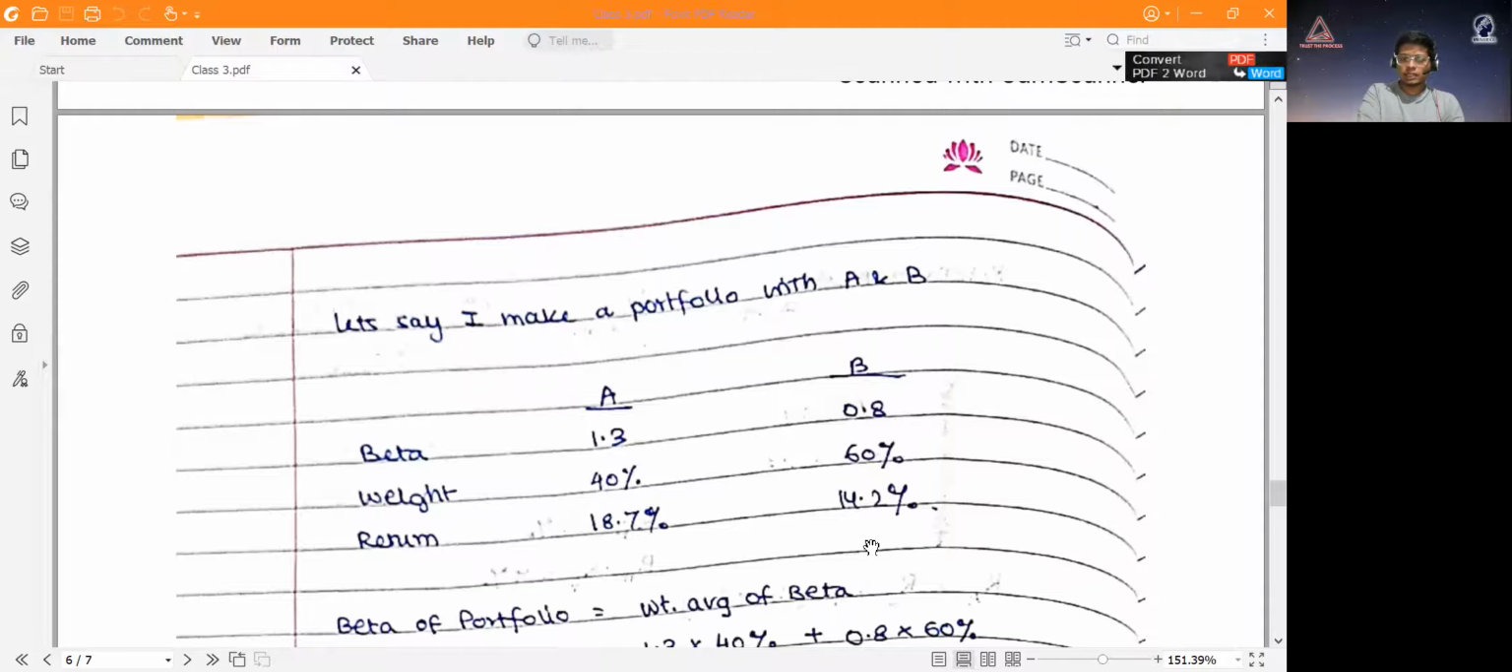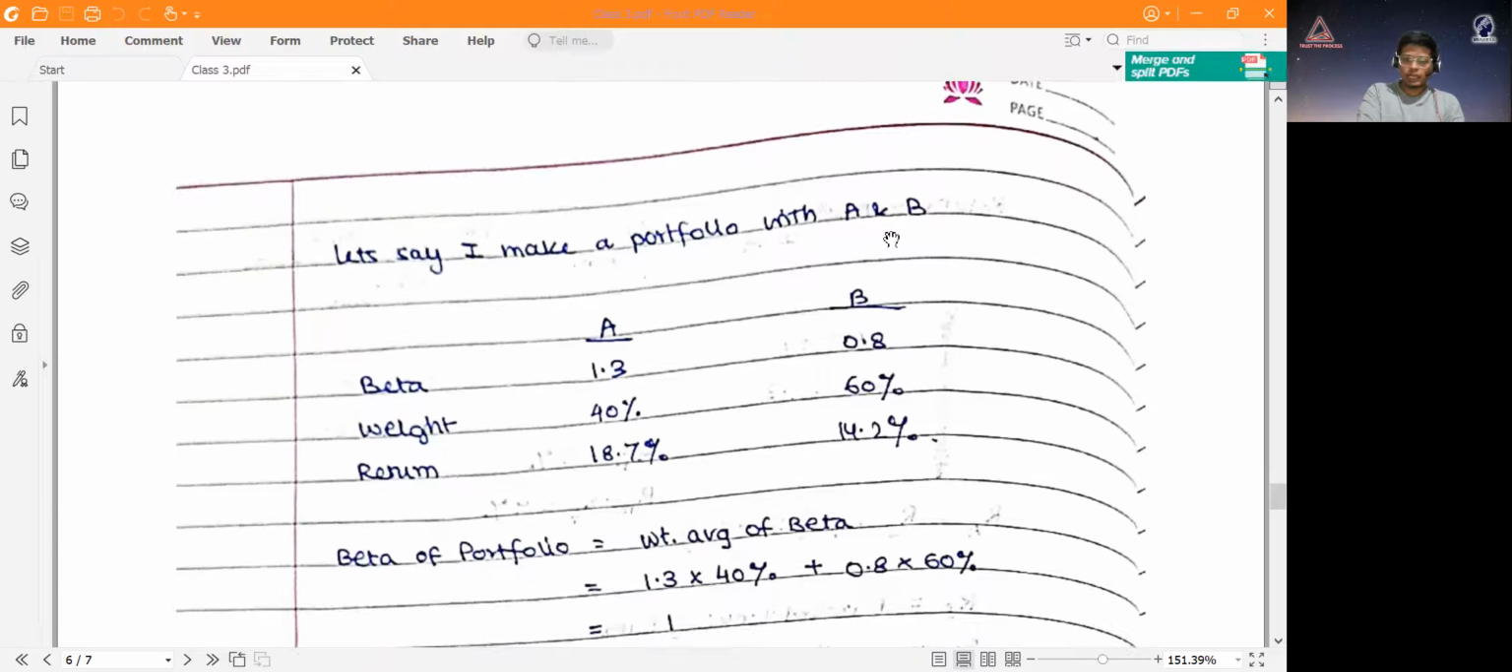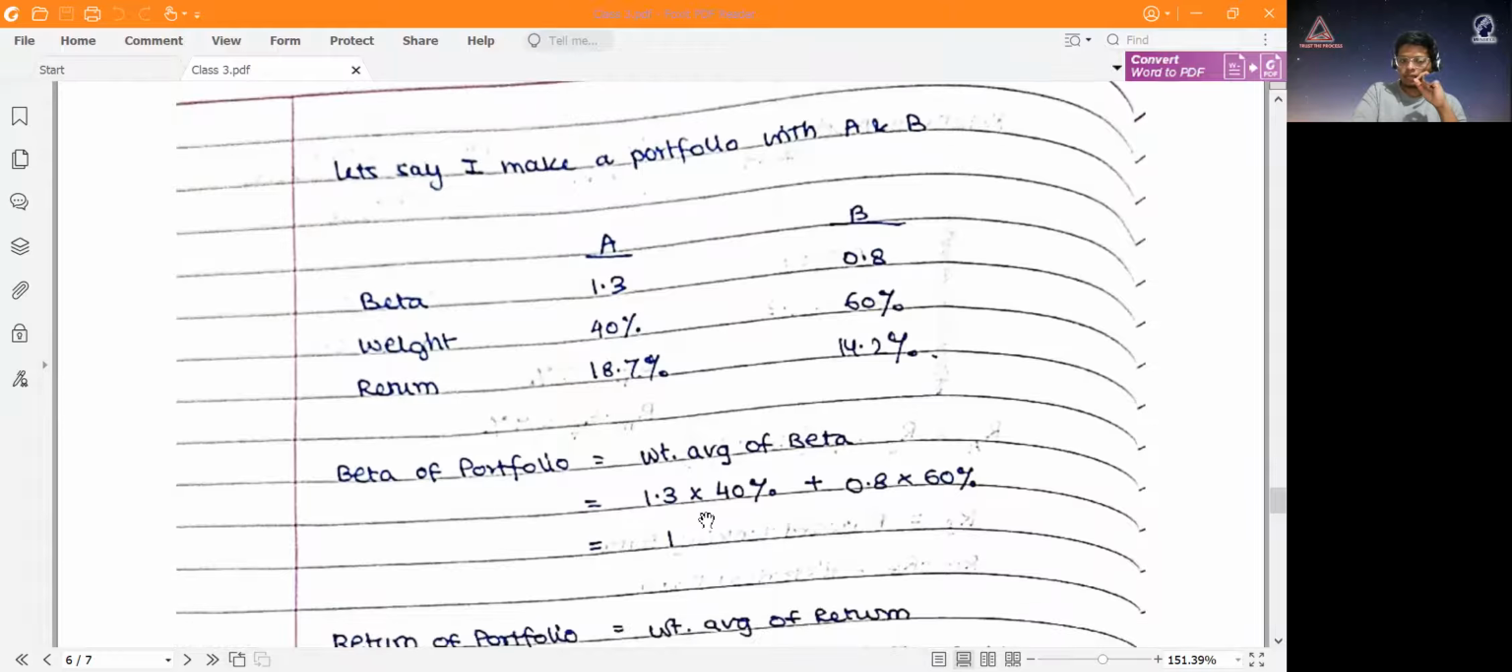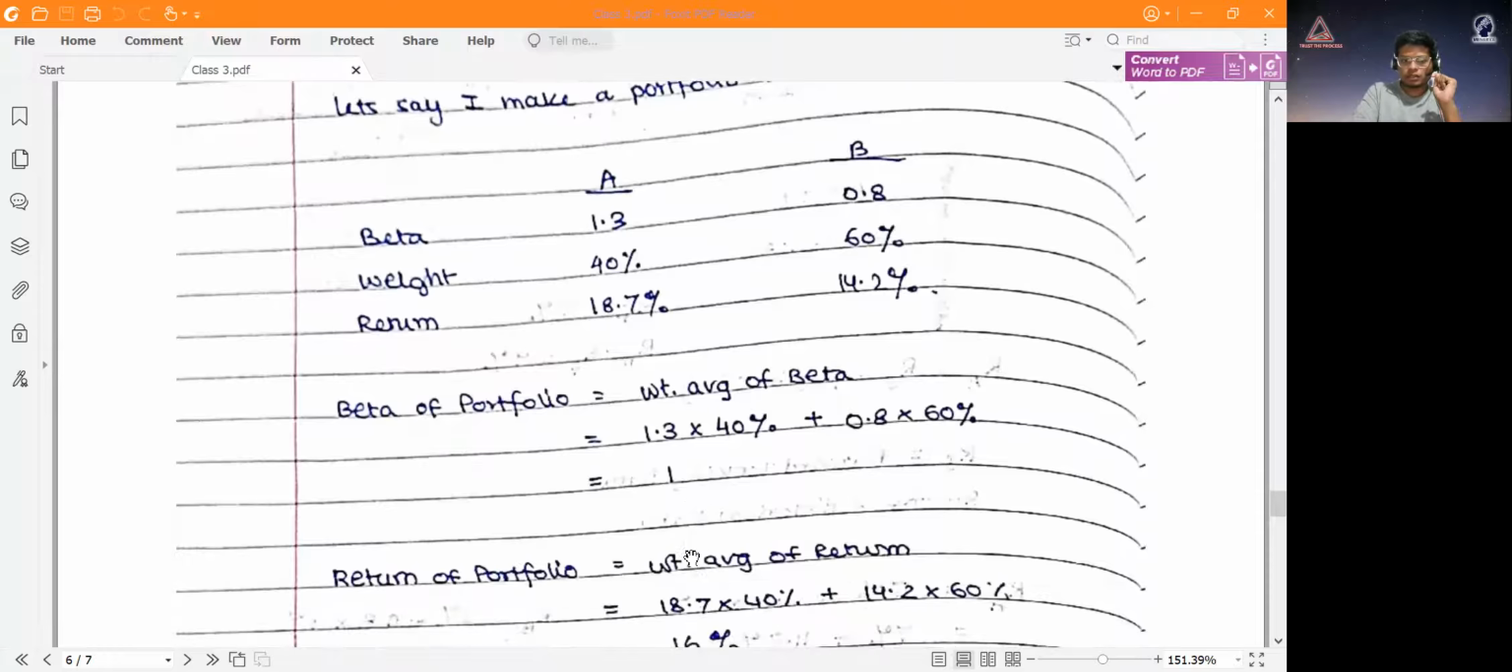Now let's assume that I make a portfolio with A and B, where A has a beta of 1.3 and B has a beta of 0.8. If I make a portfolio with a weight of 40% and 60%, the beta of that portfolio would be the weighted average of betas of the individual stocks in the portfolio. For example, I put 40% in A, so 40% of 1.3 and 60% of 0.8 would add up to a beta of the portfolio of 1.